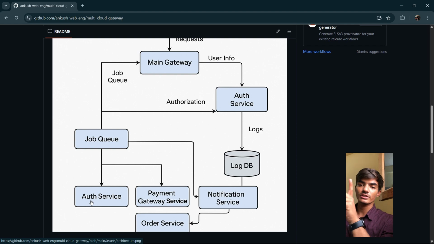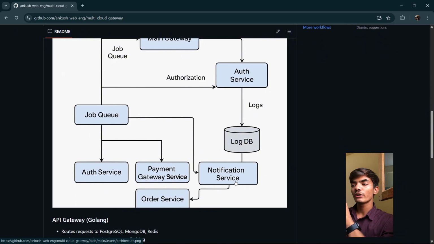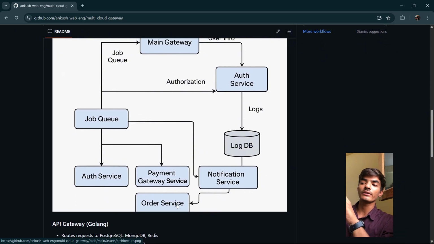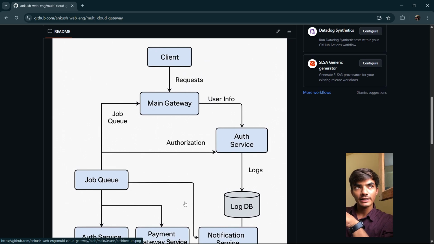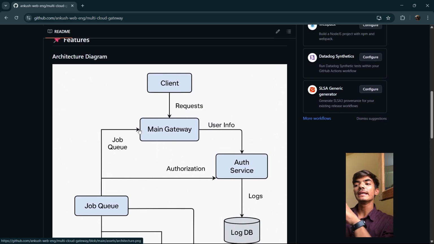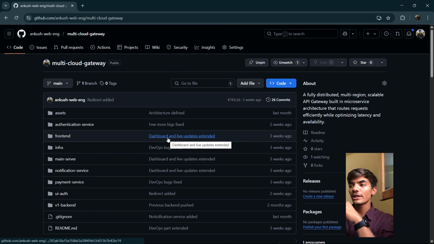So what does it have? It has an authentication service. It has a payment gateway service, which is backed by the PhonePe payment gateway. Then we have a notification service. Order service is not here right now. Then we also have a front end and a main gateway, which is written in Golang. First of all, let me take you through the technologies used in this project.